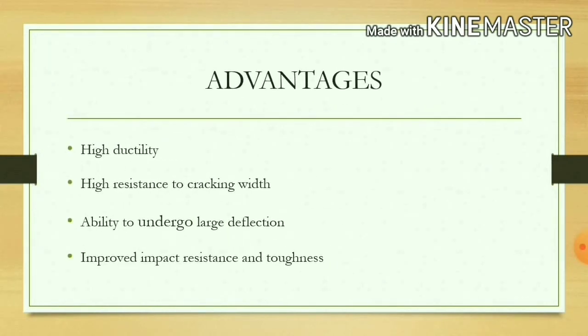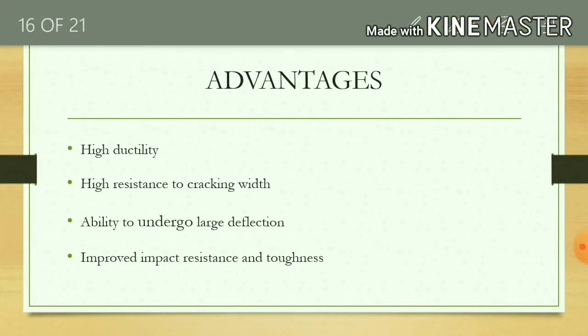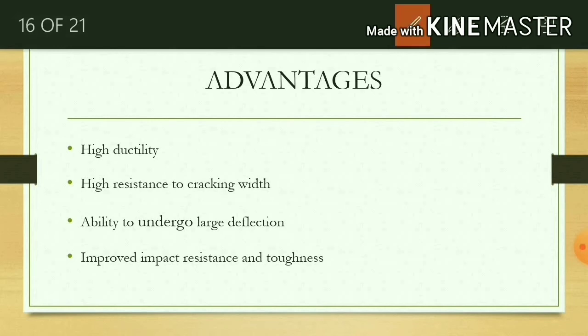What are the advantages of ferrocement? The main advantage of ferrocement is resistance to cracking. After cracking, the width of the crack does not increase. High ductility and impact resistance are very good, and toughness is also very good.